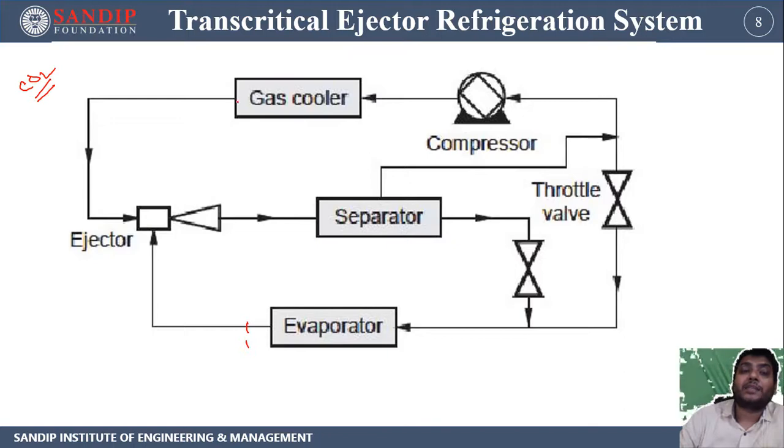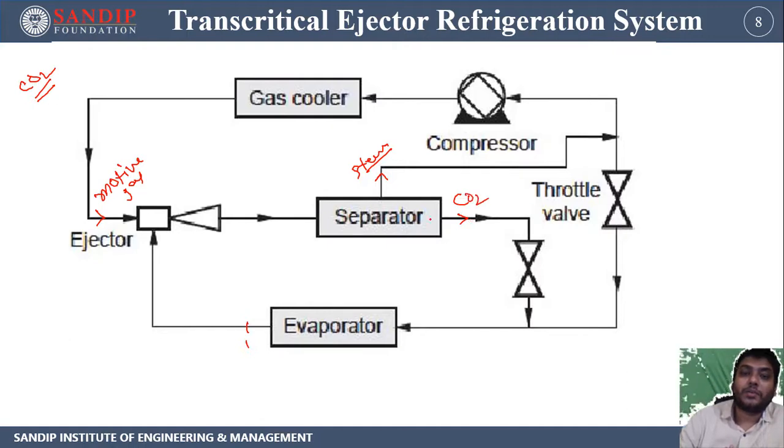This is our motive gas. The motive gas is mixed with the CO2 and then supplied to the separator. From the separator, the motive gas is separated to this area, and the CO2 is separated to this area.